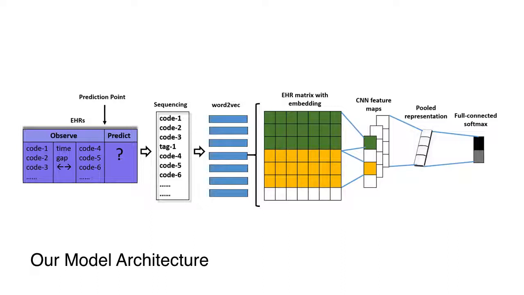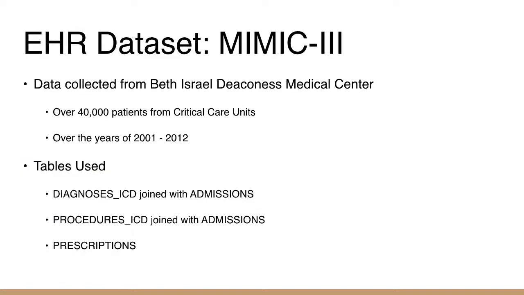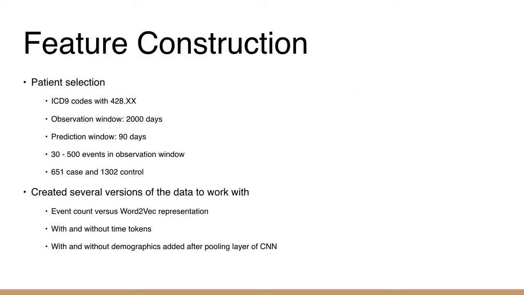Here is a brief overview of our model structure. We used a MIMIC-3 dataset, which includes over 40,000 patients from critical care units at Beth Israel Deaconess Medical Center, and the dataset spans 12 years.